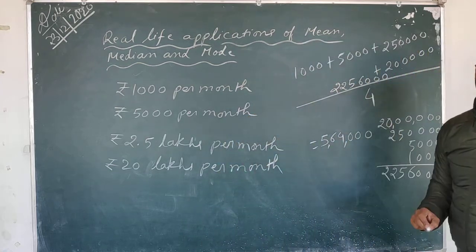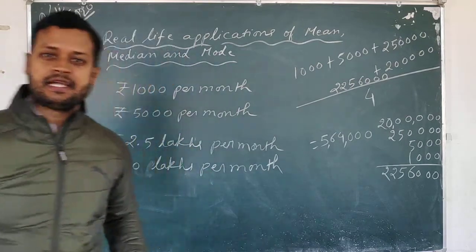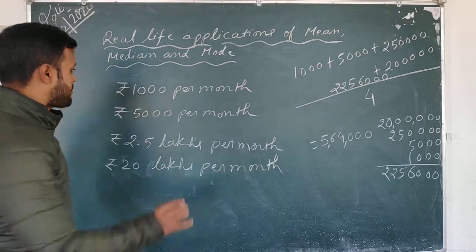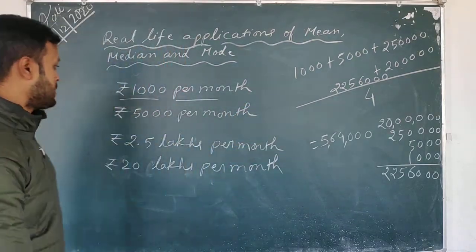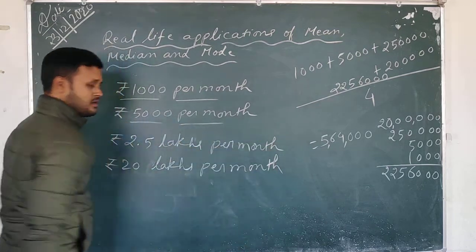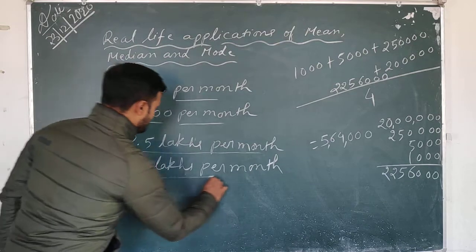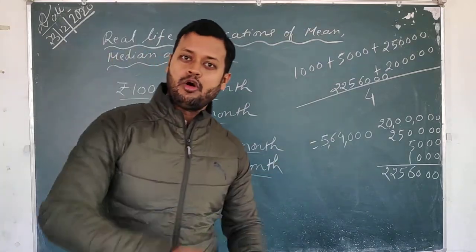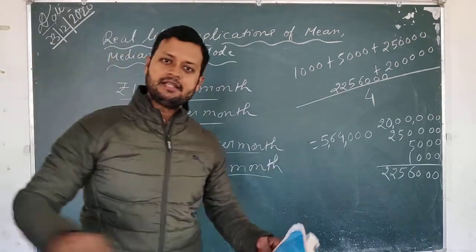So see the data. Now I am considering an area and I am surveying that area to find out the monthly income of the people living in that area. Okay, so one family I found earns rupees 1,000 per month. The second family I found 5,000 rupees per month, and again 2.5 lakhs per month, and again 20 lakhs per month. Okay, so all people have been included. I have not only included the poor ones but also the average and richer ones.